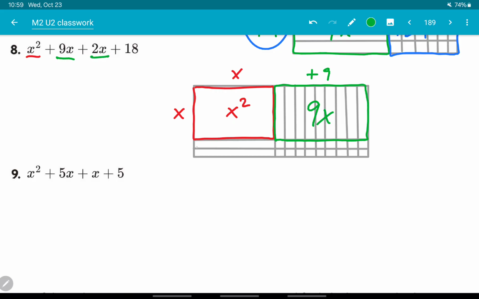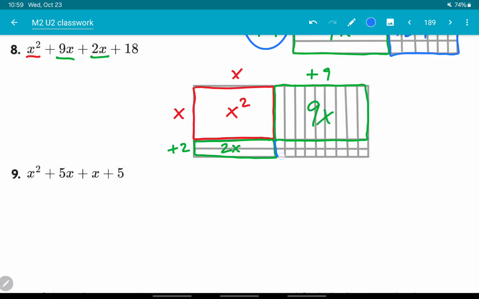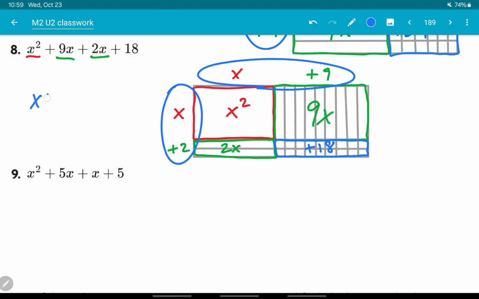Then I have 2 more x's over here. 2x. So this must be a plus 2. And then I have 18, because this is a 2 by 9 rectangle down here in the corner. So that's my plus 18. And if I represent this another way, this could be x plus 9 times x plus 2.